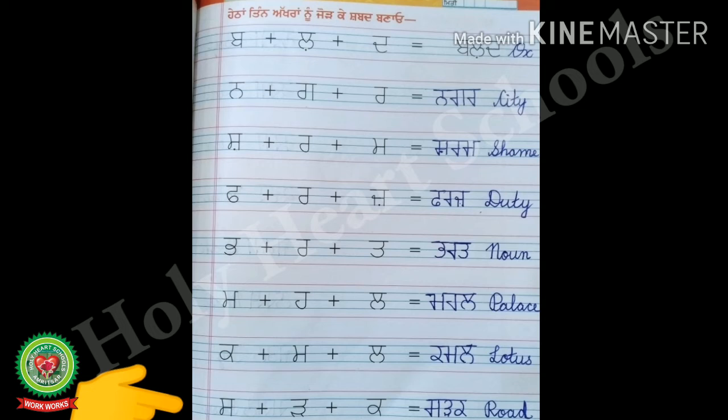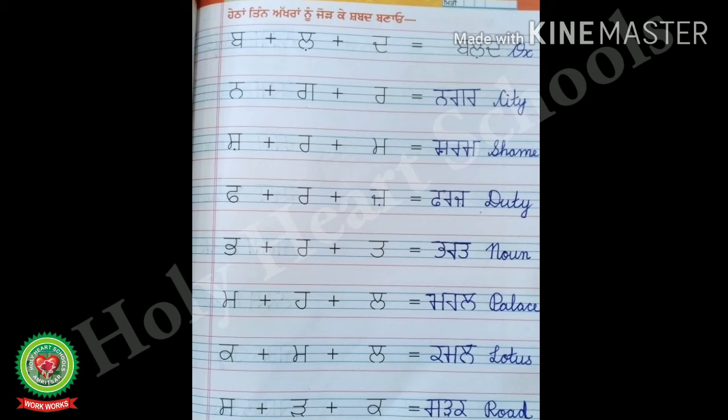Now look at the last line of this page and start reading. Sassa plus Rada plus Kakka. That is Sadak. So, in front of is equal to sign, write down Sassa Rada Kakka Sadak. And then write the English meaning of Sadak. So, the English meaning of Sadak is road. R-O-A-D, road.